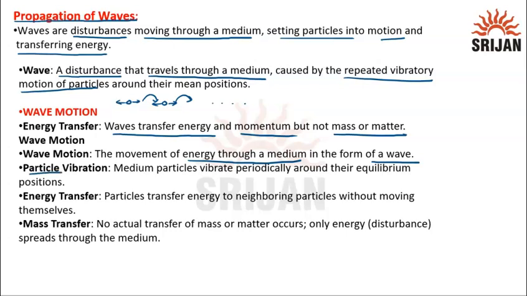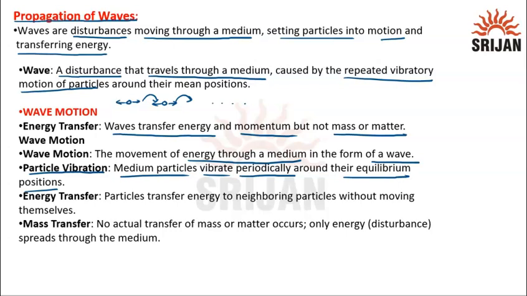Next is particle vibration. Medium particles vibrate periodically around their equilibrium positions. As we have discussed, the particle moves to and fro. That means the particles of the medium also vibrate periodically, because as the sound wave travels, it requires a medium that has some particles, so the energy of sound will be transferred to the medium particles and they will start to vibrate periodically around their equilibrium position.